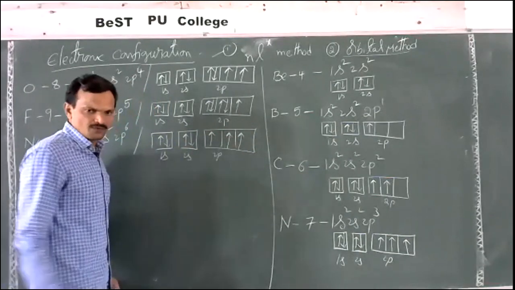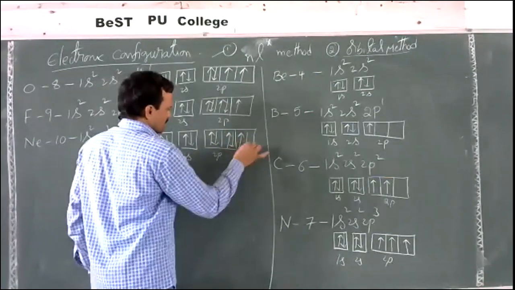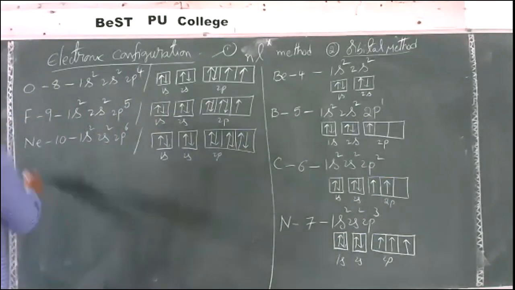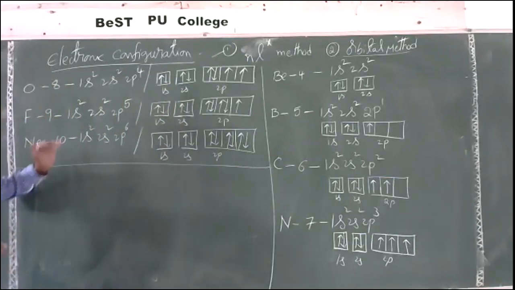First 3 electrons are filled. The 4th one is paired with the first one, the 5th electron with the second one, and the 6th electron with the third one. So this is the electronic configuration of neon, the first 10 elements. Like that, we will add the remaining electronic configurations also.